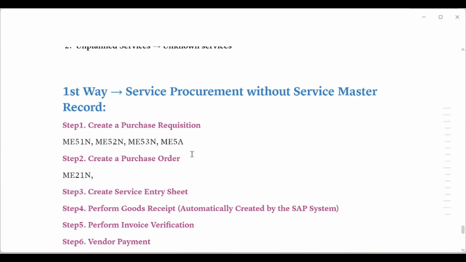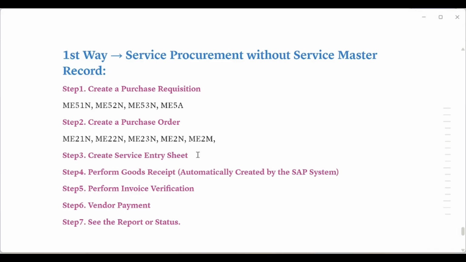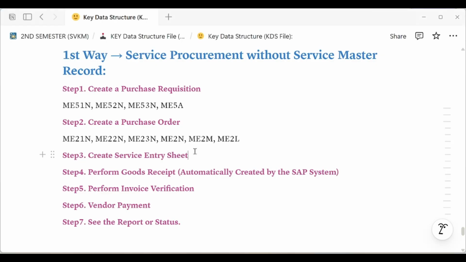To change an existing purchase order, use ME22N. To display an existing purchase order, use ME23N. For a list of purchase orders by purchase order number, use ME2N. For a list of purchase orders with respect to material, use ME2M. For a list of purchase orders with respect to vendors, use ME2L. So these are the T codes.